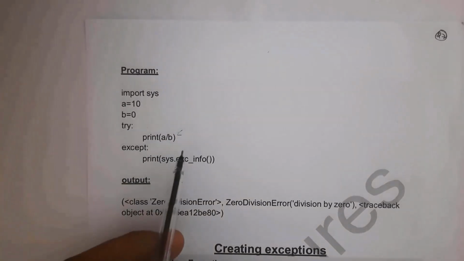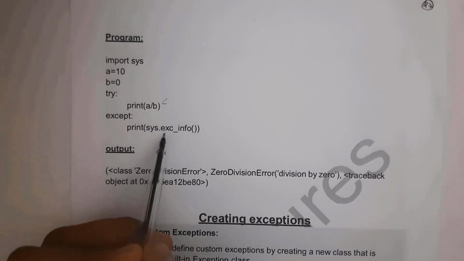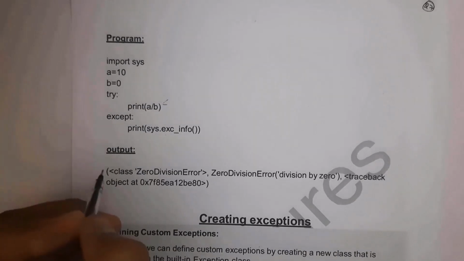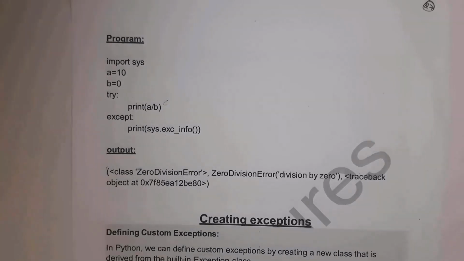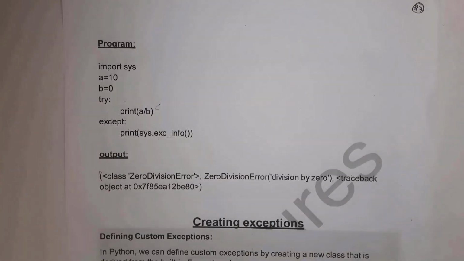In this example, the exception occurred inside the try block. This is the address. The traceback object will display the address where the exception has occurred. So you will get output traceback object at 0x7x56 and so on. This exc_info function is used to provide information about the exception that has occurred, and it will display output in the form of a tuple, and inside the tuple it will display 3 values. They are: first one is type, that is nothing but a class object, and next one is value, that is nothing but the exception parameter, and the last value is the traceback object. It will display the address where the exception has occurred.